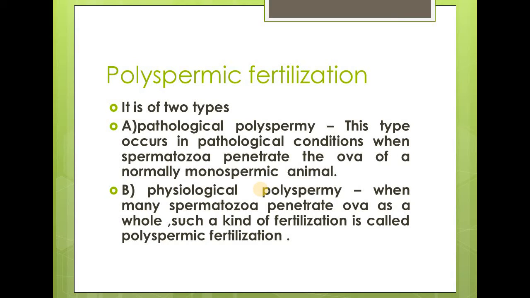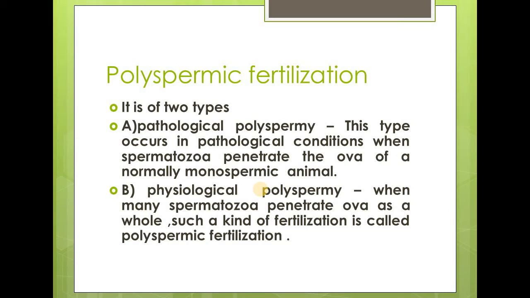Another one is physiological polyspermy. When many spermatozoa penetrate the ova, such fertilization is called physiological polyspermy. In animals with large yolky eggs, such as mollusks, coelacanths, urodeles, reptiles and birds, polyspermic fertilization usually occurs.